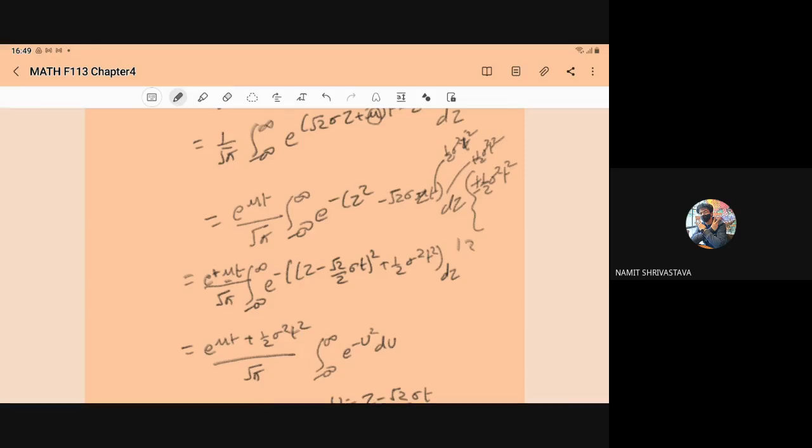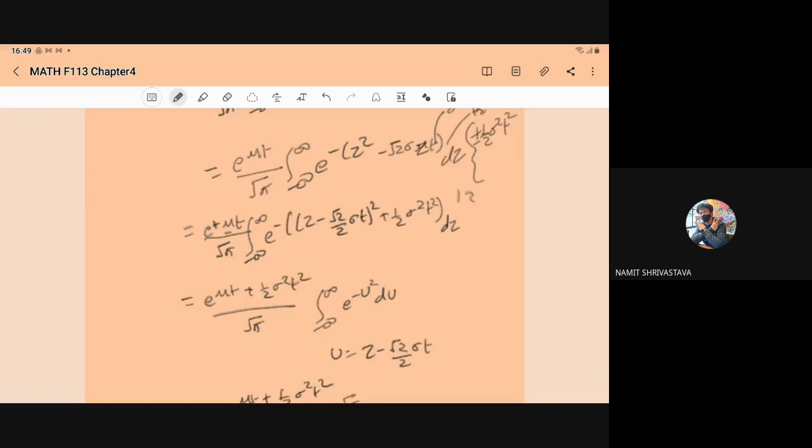So this e to power half sigma square t square you can take outside. Outside we have e to power mu t plus half sigma square t square upon root pi, and inside we have the integral from minus infinity to infinity of e to power minus u square du.